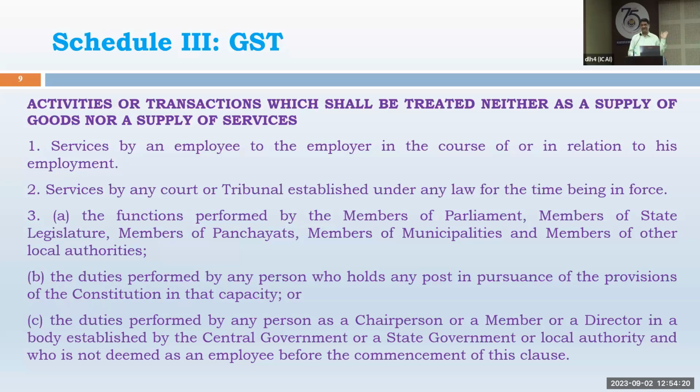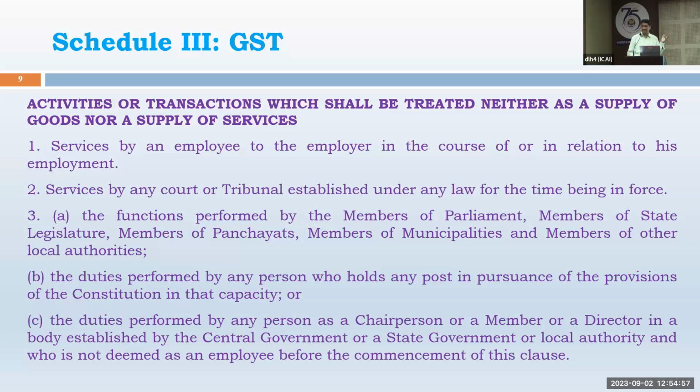Services given by the court or tribunal are to be excluded. Now, sometimes when we file an appeal before the tribunal, income tax or GST, we pay some fees, appeal fees. So that is not to be considered because it is not a service. Even in other courts, other than taxation, sometimes we pay. Suppose you file a claim against anybody, cheque bouncing, etc., then certain 2.5% fees is payable. So that fee will not form a part of clause number 44 because it is mentioned in the GST law.